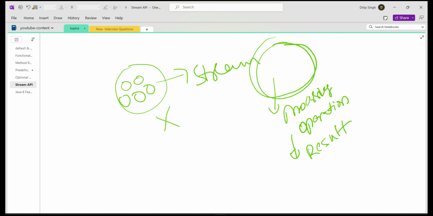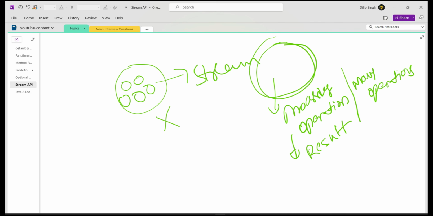The importance of stream is that it provides a way to process a collection of objects in a functional style, allowing developers to perform bulk operations on a sequence of elements. That means we can perform many operations at a time by using Stream API, like filtering the values.